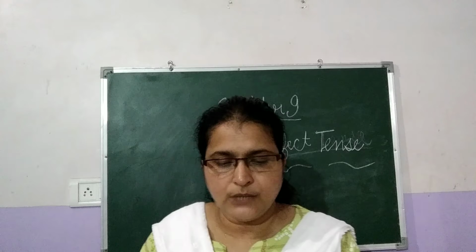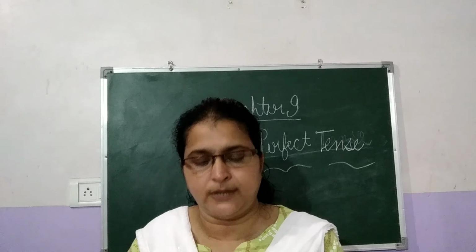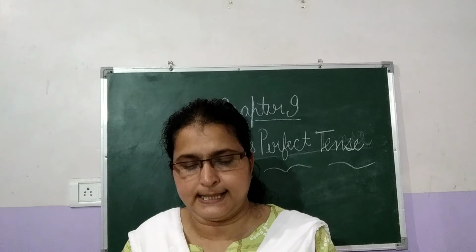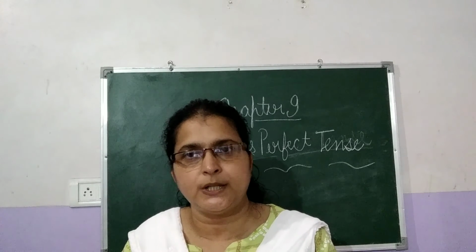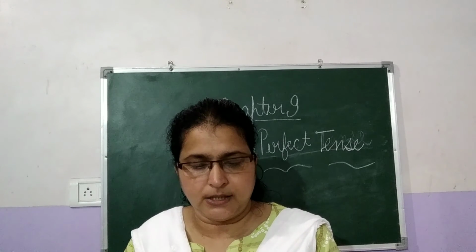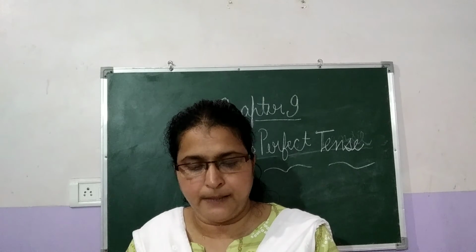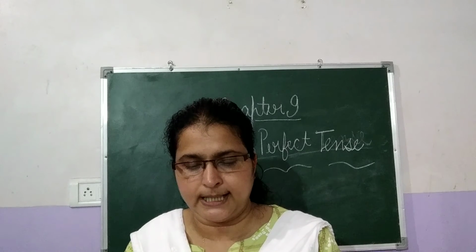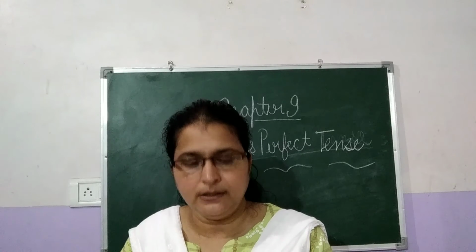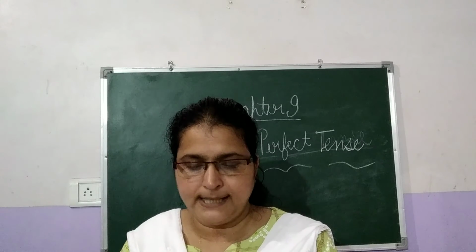Okay. And the next one is using the past perfect tense. We use the past perfect tense to refer back to the first of the two actions in the remote past. We understood, no? Once again. We use the past perfect tense to refer back to the first of the two actions in the remote past. That means: Meeta was certain that she had returned the book before she finished reading it. Okay. The next one, we use the past perfect tense to report an action that took place in the distant past.